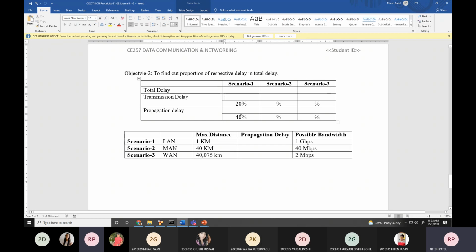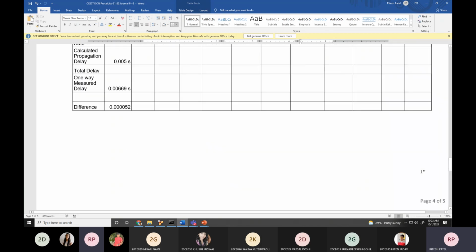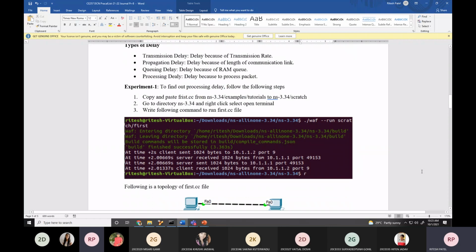So you will find something out of these. I am again checking, we are performing this for the first time. So this table you have to fill, and this is your exercise. Everything is given over here.